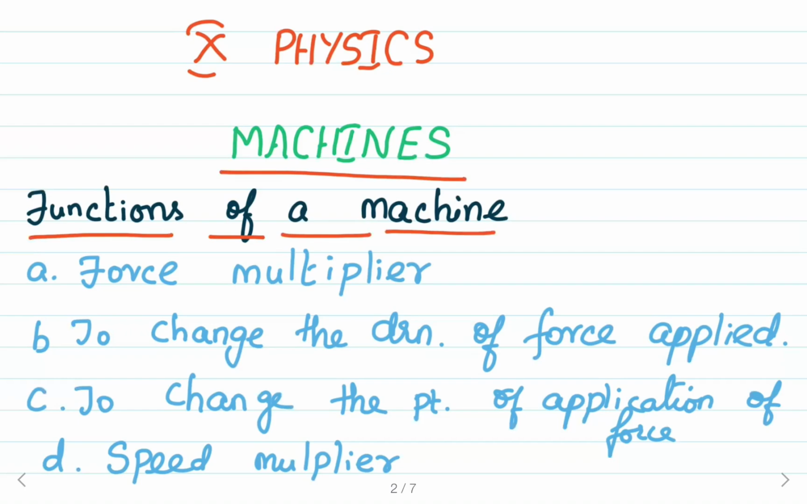Next one, speed multiplier: a pair of scissors and a knife, by using which we obtain a gain in speed. Next we discuss the technical terms related to a machine.